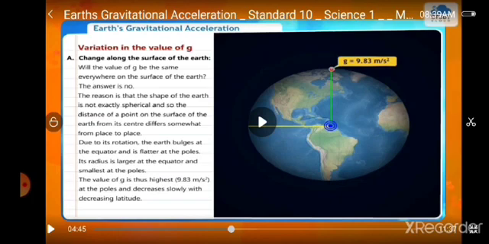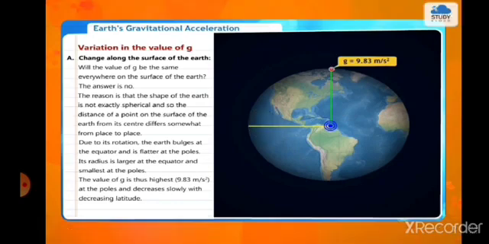See, variation in the value of g, the variation that comes in the value of g. The first is change along the surface of the earth. Will the value of g be the same everywhere on the surface of the earth? Will the value of g be the same at every place? The answer is no. The reason is that the shape of the earth is not exactly spherical, and so the distance of a point on the surface of the earth from its center differs somewhat from place to place.